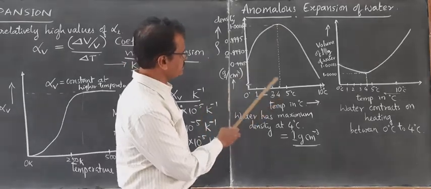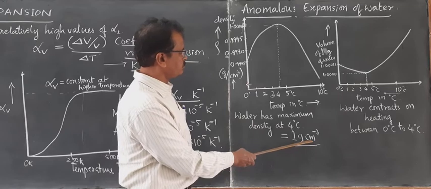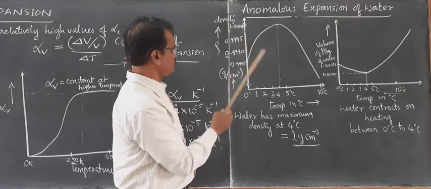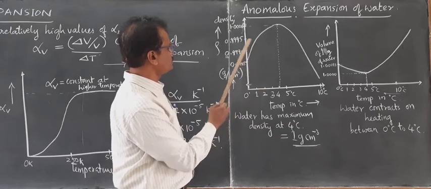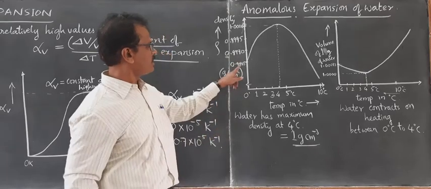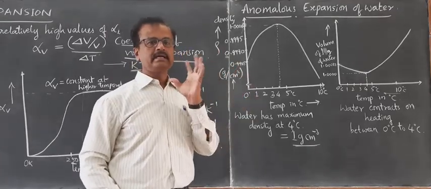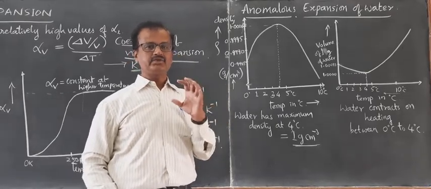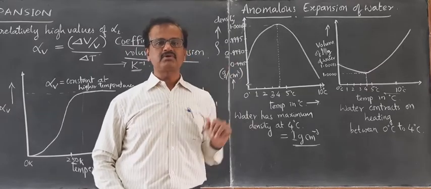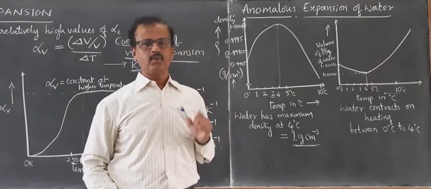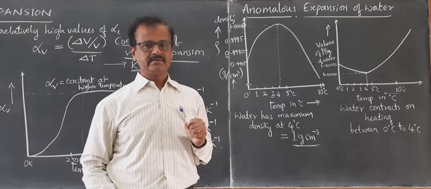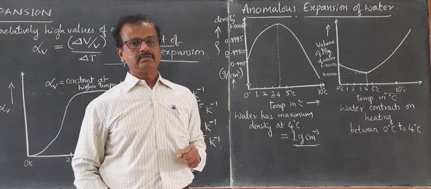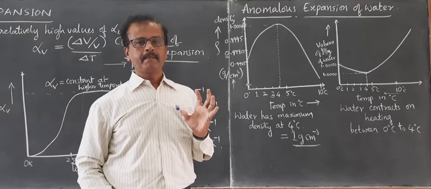At 4 degrees Celsius, it is exactly 1 gram per centimeter cube. But you see, at 3 it is reduced. At 2 it is almost 0.995. At 1 degree it is almost 0.990. At 0 degrees Celsius, it is 0.9985. So the density of ice is lower than the density of water. As a result, an ice cube in water always floats on the surface. This is the reason why ice floats on the water surface. This plays a very vital role in nature.